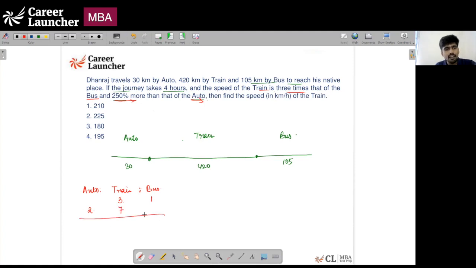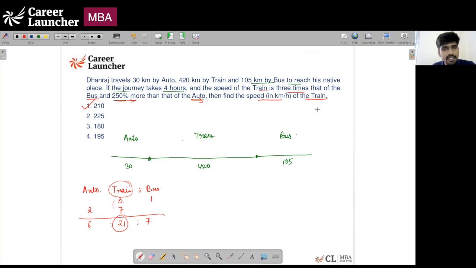So we can find the ratio of speeds of auto to train to bus by multiplying the first ratio by 7 and the second ratio by 3. As a result, you will get 6 is to 21 is to 7. The question is to find the speed of the train in kilometers. Speed of the train is a multiple of 21. Answer should be option 1, 210. You are done with the question. But if you still want to check, you can use the options directly and check.